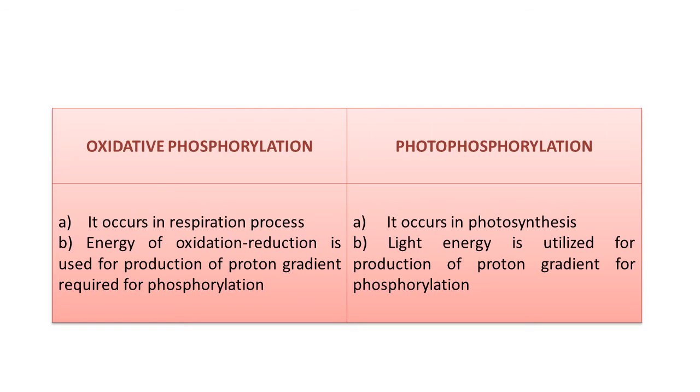So in this way both processes are phosphorylation, but one is oxidative phosphorylation and the other is photophosphorylation. Oxidative phosphorylation means phosphorylation in the presence of oxygen, which takes place during the respiration mechanism, and photophosphorylation means phosphorylation in the presence of light, which takes place during the mechanism of photosynthesis.